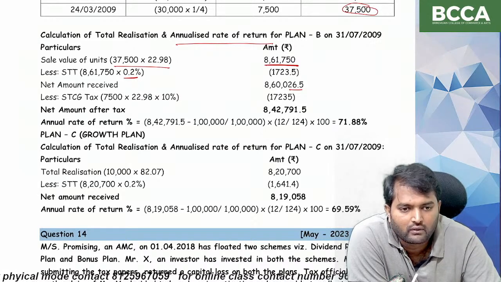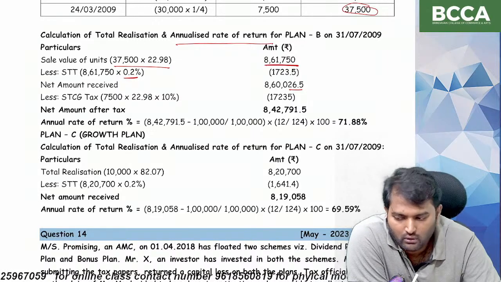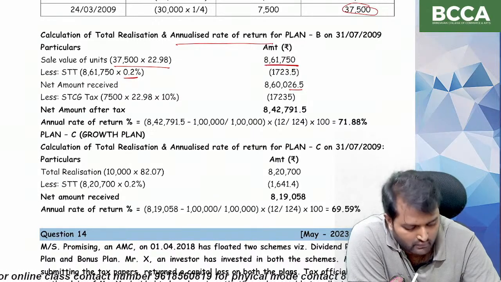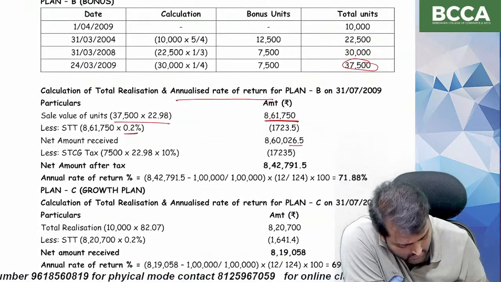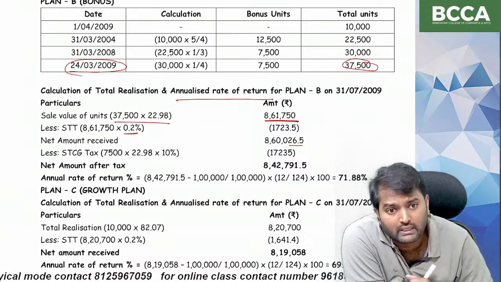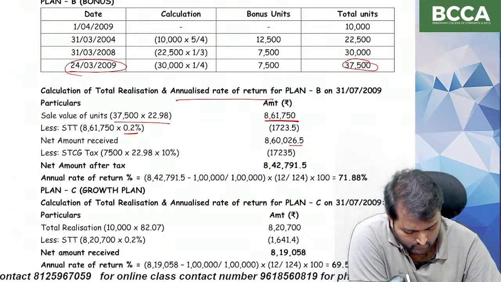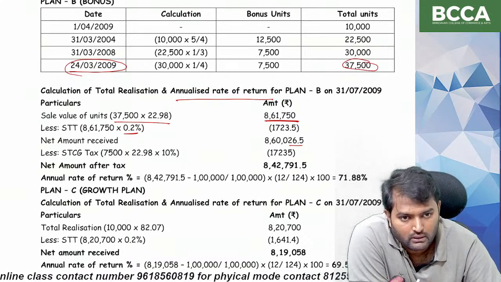Cost of acquisition for bonus units is equal to 0. The last bonus issue is on 24th March 2009, so it has been sold within 4 months.